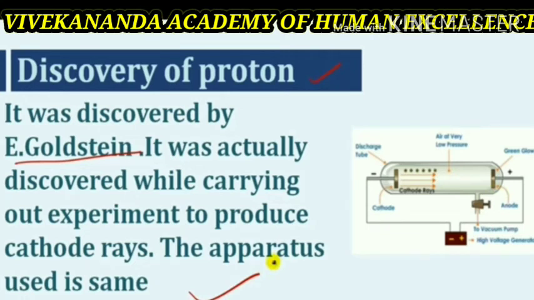The tube is connected to a side tube through which it can be evacuated to any desired pressure with the help of a vacuum pump. The discharge tube is filled with the air or the gas under study, and the two electrodes are connected to a source of high voltage.